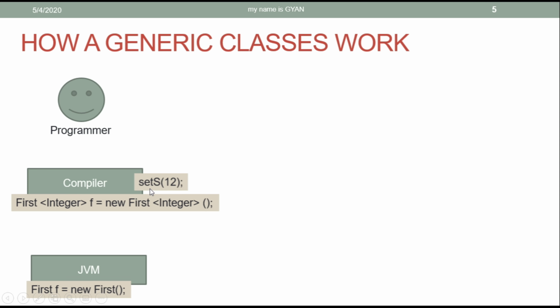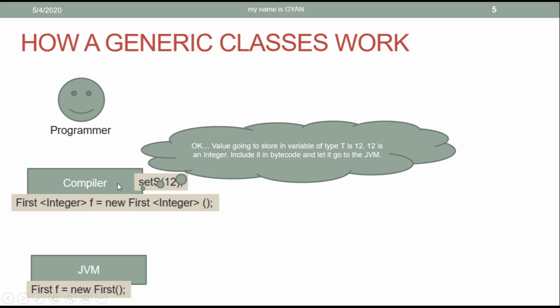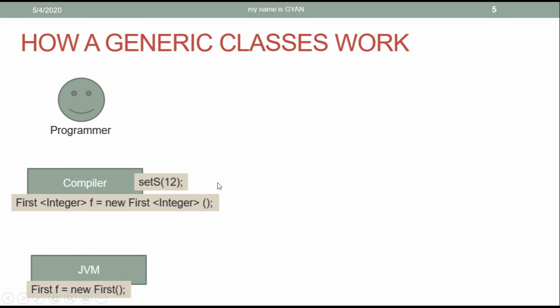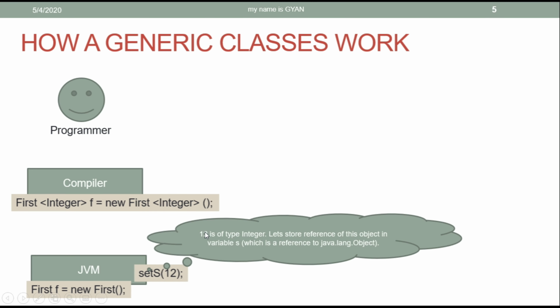So the compiler gets this statement. The compiler thinks that, okay, the value going to be stored in the variable of type T, that is the variable s, is 12. 12 is an integer. Include it in the bytecode and let it go to the JVM. So this statement in the bytecode will go to the JVM. Then the JVM thinks 12 is of type Integer.